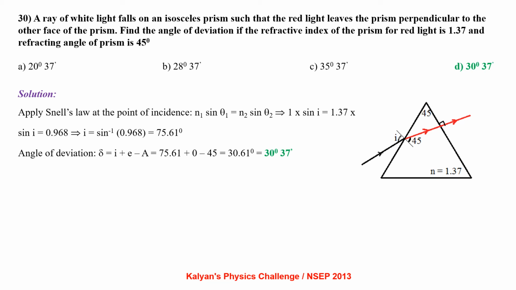Applying Snell's law at the point of incidence, n1 sin θ1 = n2 sin θ2, 1 × sin i = 1.37 × sin 45, which gives us i = sin⁻¹(0.968), which is 75.61 degrees. Angle of deviation δ = i + e - A, that is 75.61 + 0 - 45, which is 30 degrees 37 minutes.